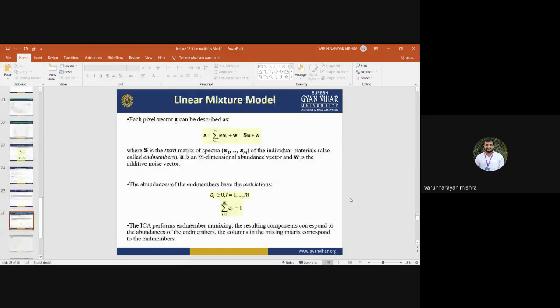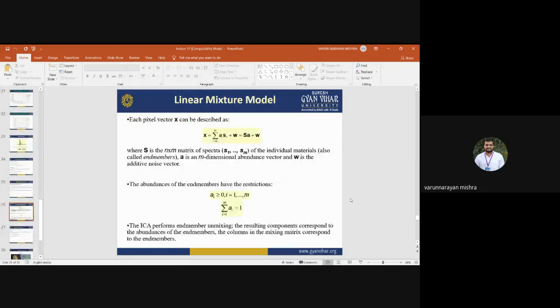You just see the linear mixture model: each pixel having vector x can be described using this formula, where M is the matrix of the spectra. By solving this model or equation, you can easily unmix the mixing of the pixels. Linear spectral mixing unmixes the pixels that are very close to each other in terms of spectral response. So this is the linear mixture model.